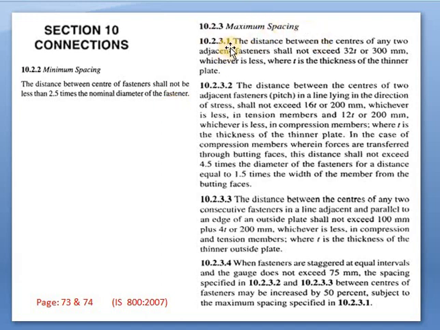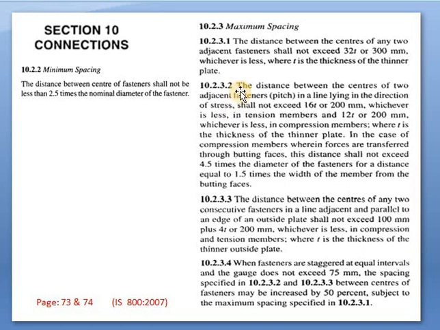For the maximum spacing, there are different criteria, from clauses 10.2.3.1 to 3 and 4, for different conditions. The distance between the centers of any two adjacent fasteners shall not exceed 32 times T, that is thickness, or 300 mm, whichever is less, where T is the thickness of the thinner plate. That means the maximum is 32 times T or 300, and the minimum should be 2.5 times D.